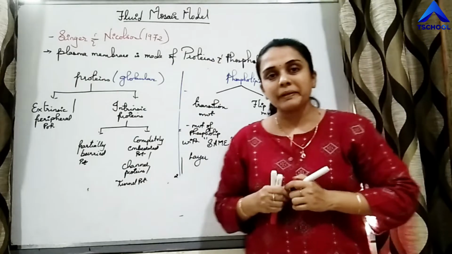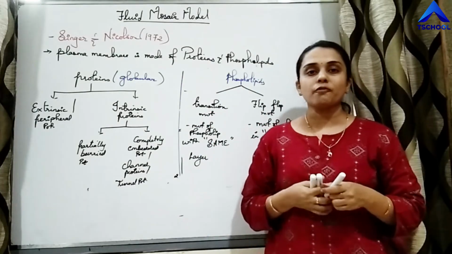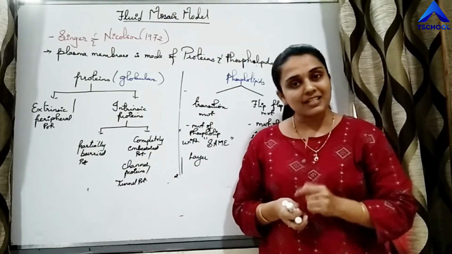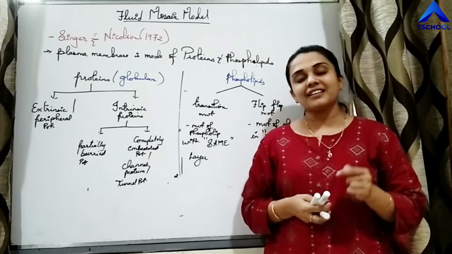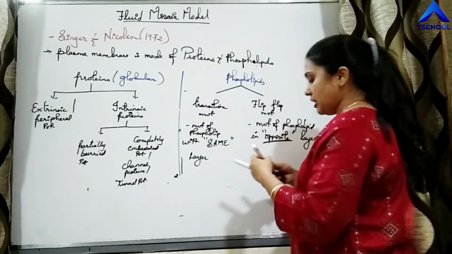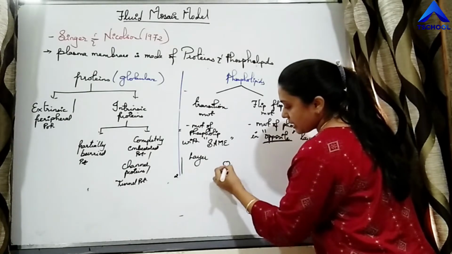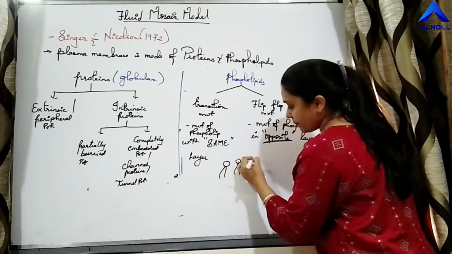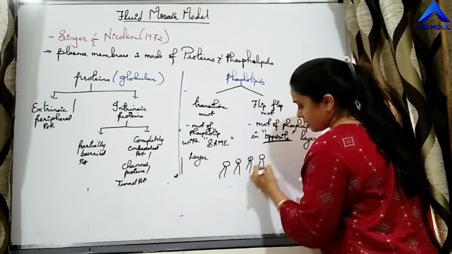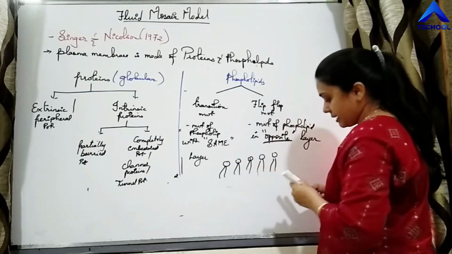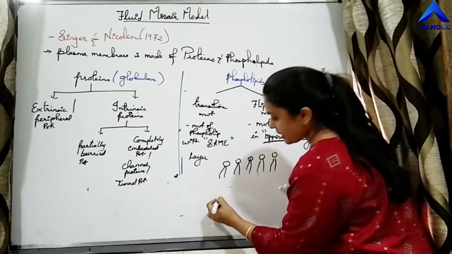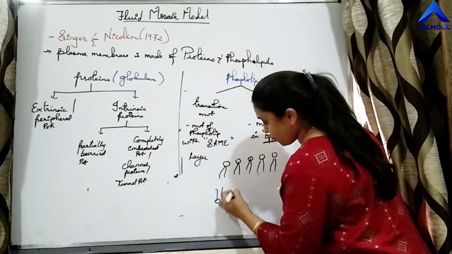So phospholipids show two types of movements. One is transition movement and another is flip-flop movement. Again, let me draw two layers of phospholipid. This is one layer of phospholipid, and this is another layer of phospholipid.